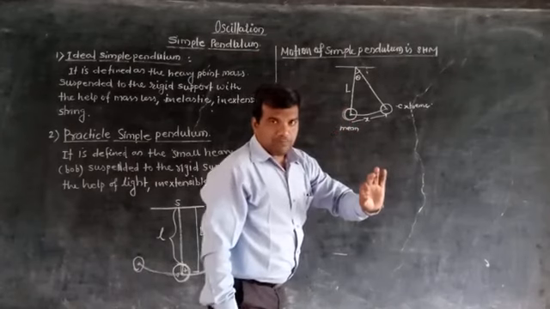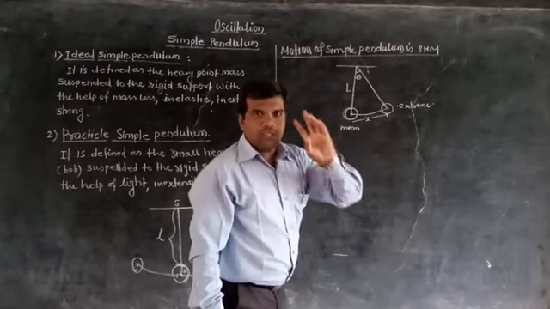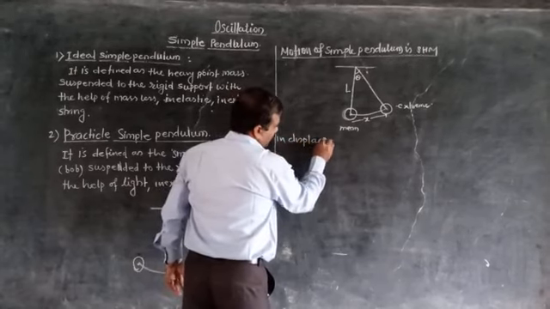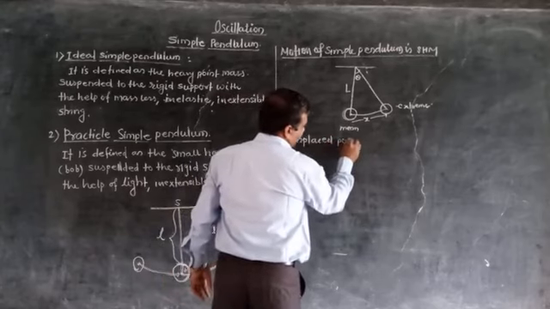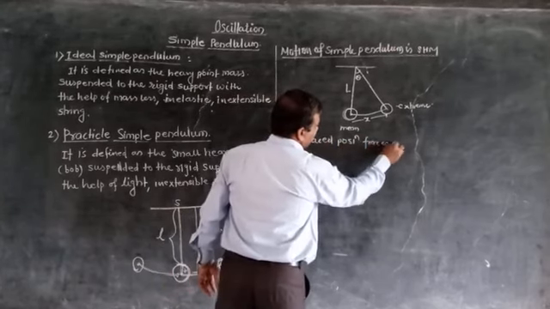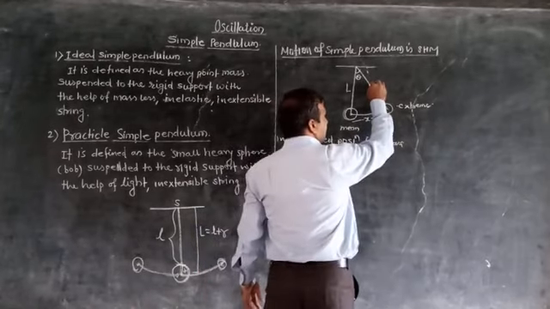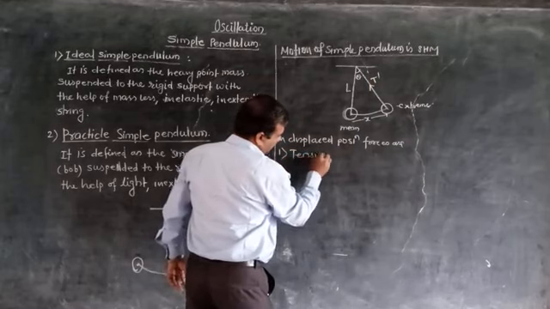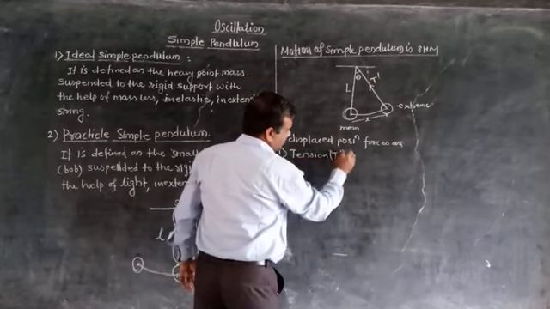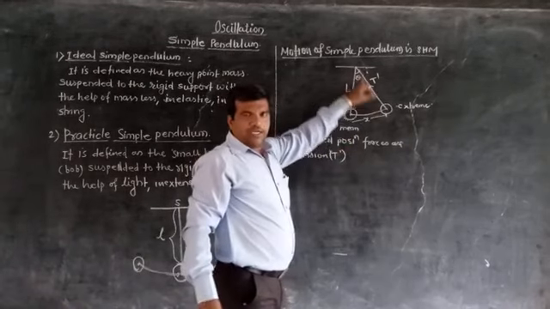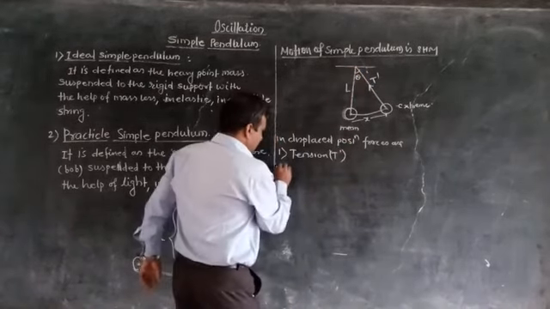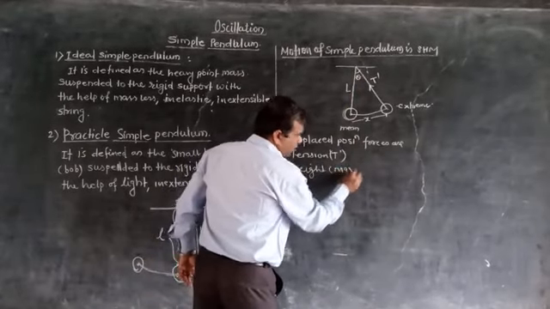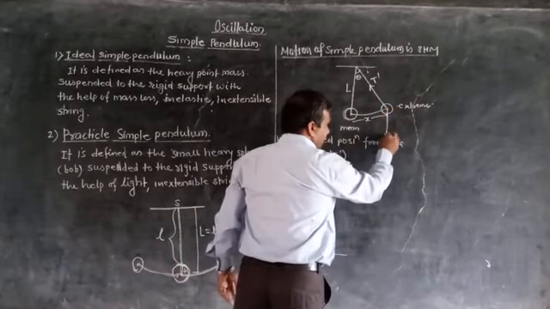Now in the displaced position, the forces acting on this bob are, number one, tension T dash along the string and towards the point of suspension. Number two, weight mg of the bob in downward direction.